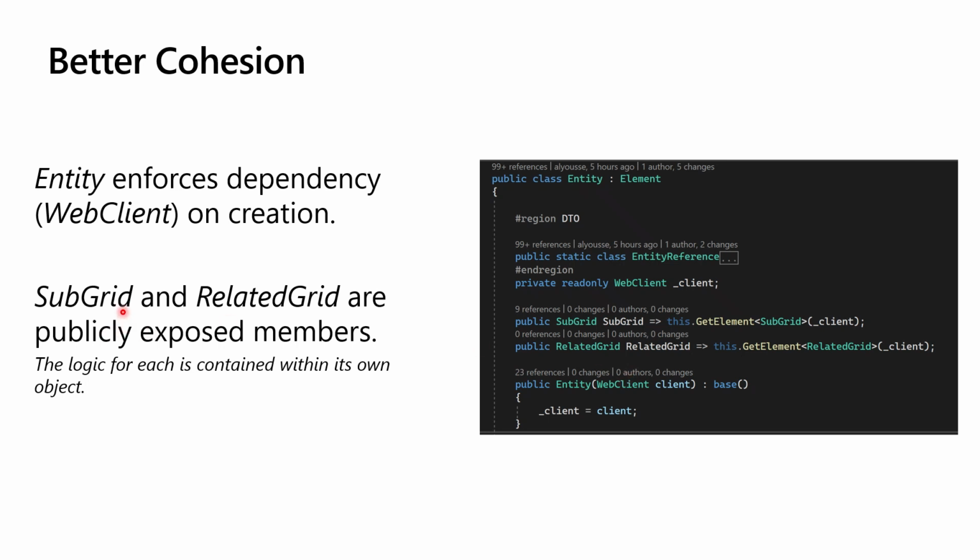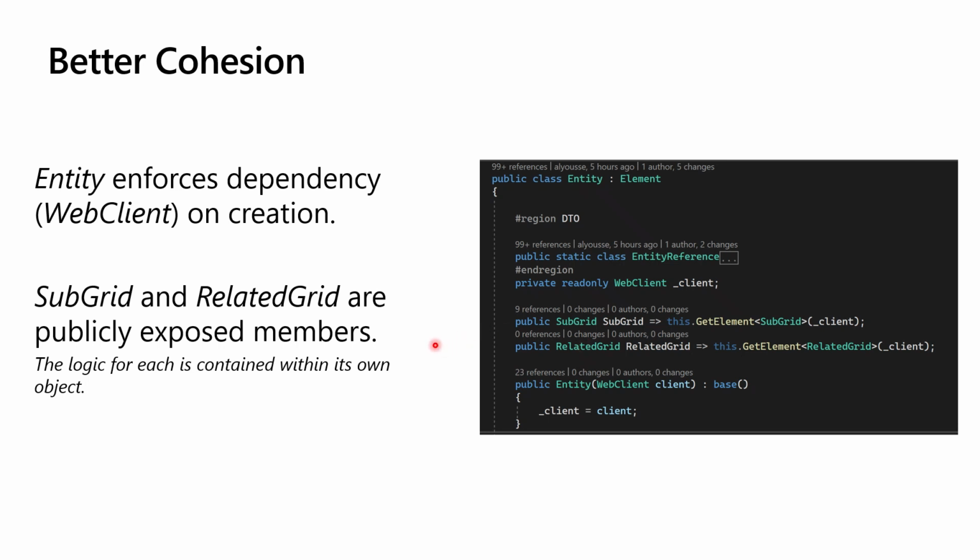This was a very good example of having to refactor without making breaking changes. This code base is used by hundreds, thousands of organizations around the world to test their Dynamics 365 and Dataverse instances, so we can't introduce any breaking changes. In this example, subgrid and related grid are publicly exposed here, but what we've done is take that logic out of the web client and move it into the subgrid and related grid.